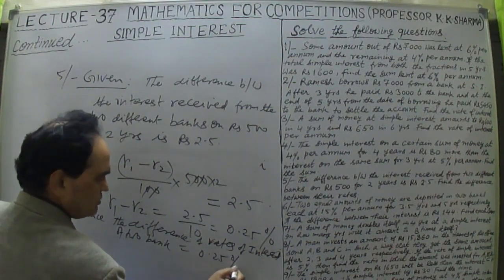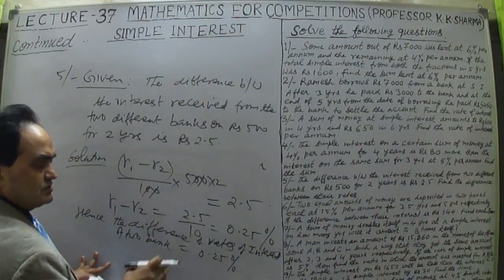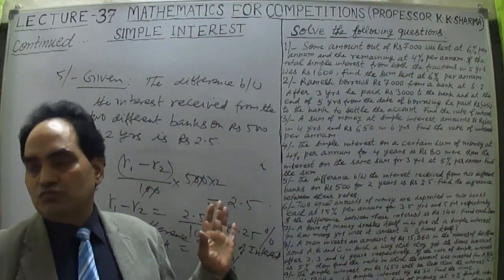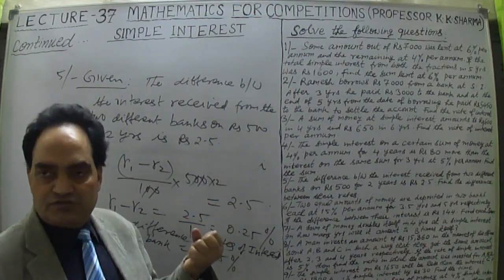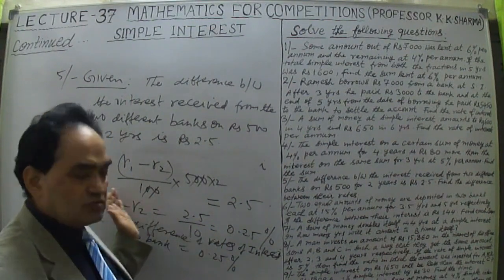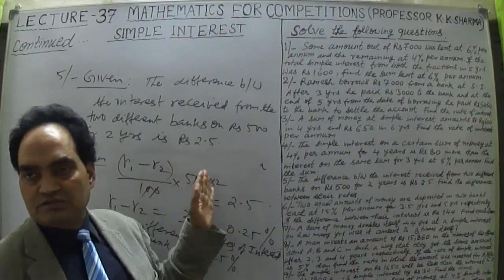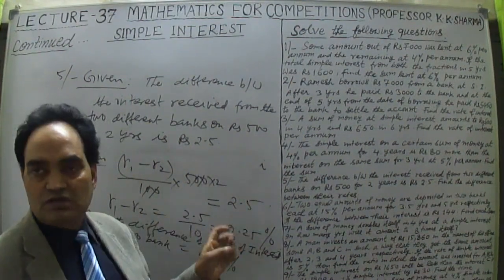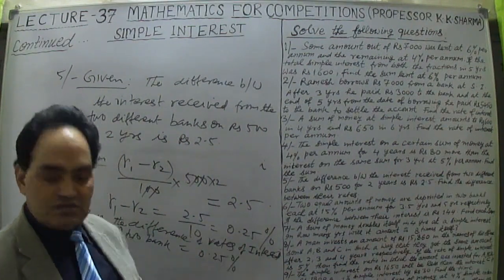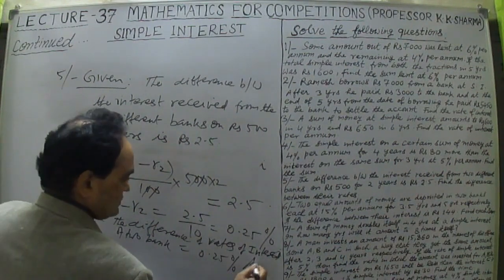We can say this because R1 and R2 are in percentage, but the difference is only 0.25. Percentage is taken out, and then there is 0.25%. Okay, so this is the answer here.